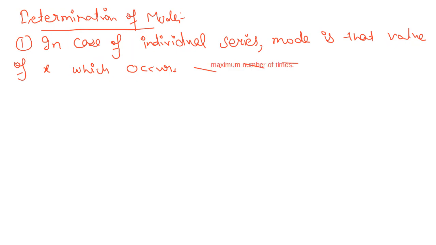Number one. Number two, any doubt in the first point? I think it's clear to all of you. In case of individual series, mode is that value which occurs maximum number of times.